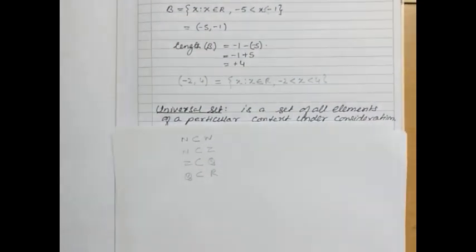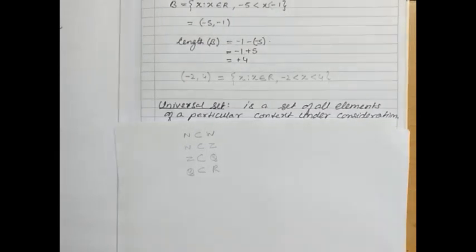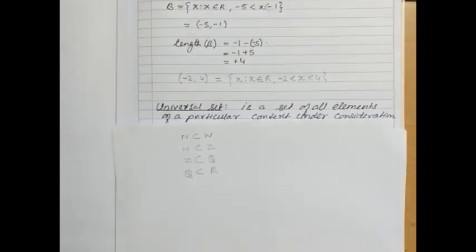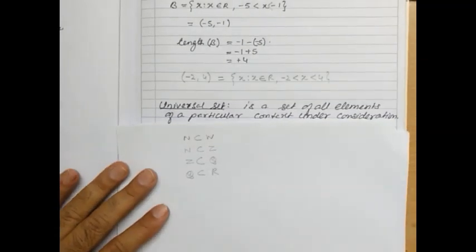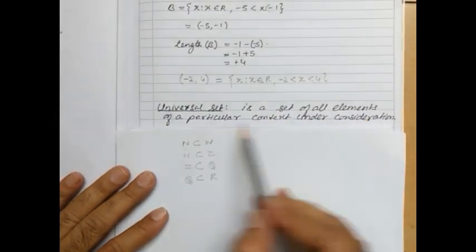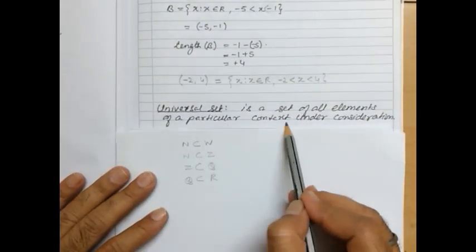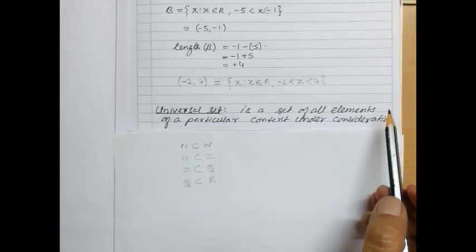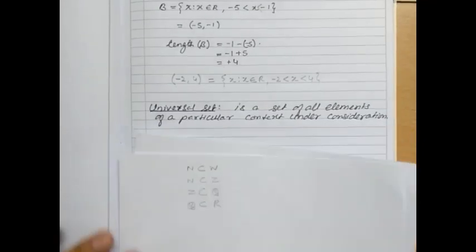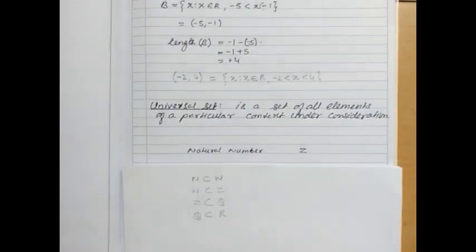Now we come to the last set, that is known as a universal set. So what is the universal set? The universal set, if we say the definition, is a set of all elements of a particular context under consideration. To understand this, we take up a certain example: we talk about the natural numbers.